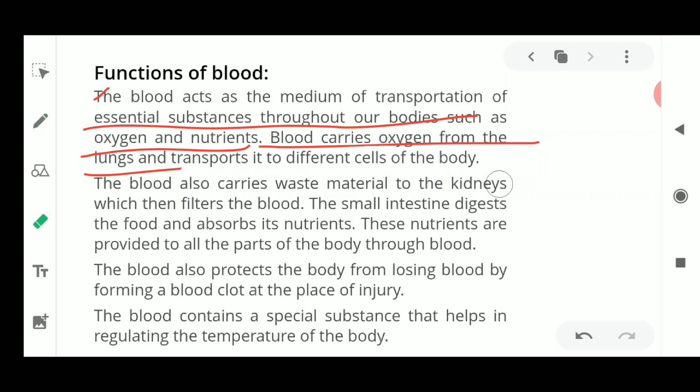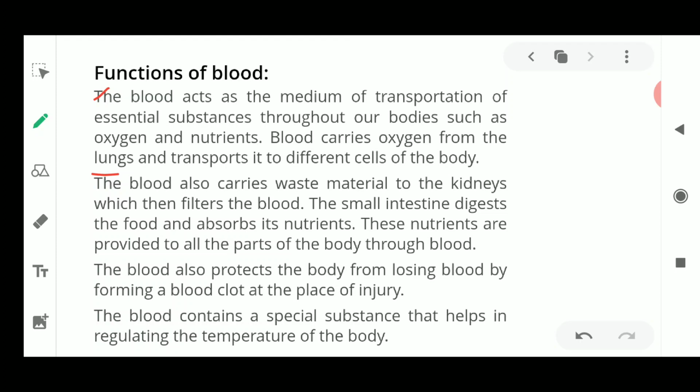See, just now I told you that the blood contains oxygen as it is taken up from the lungs. Now if this blood is not present, then what happens? The oxygen from the lungs is not going to travel, it is not going to be transported.